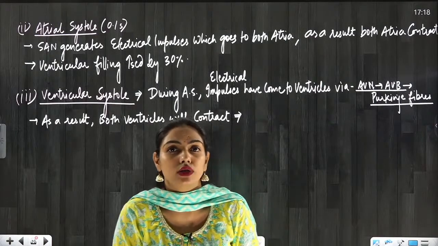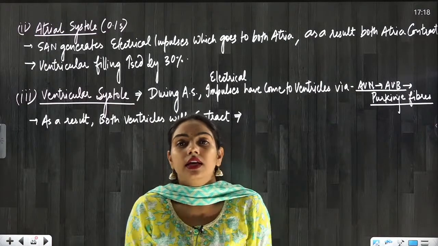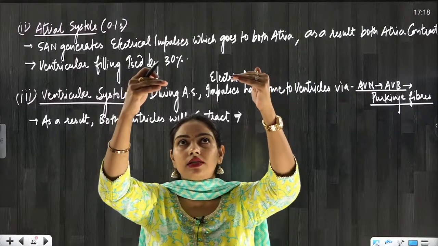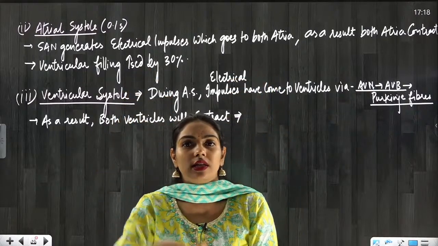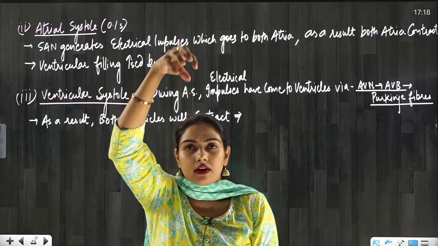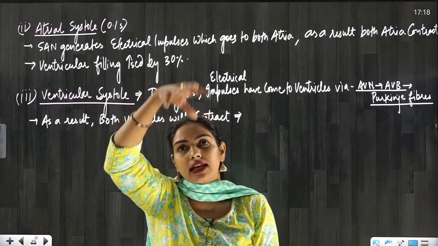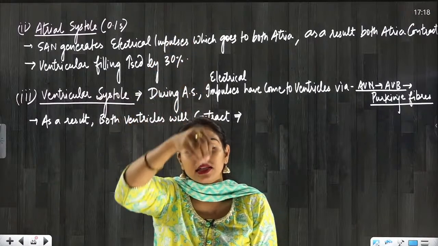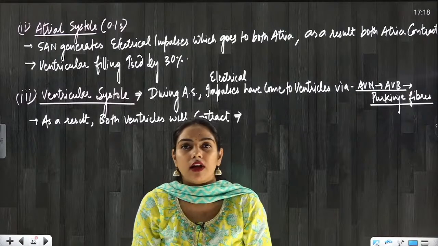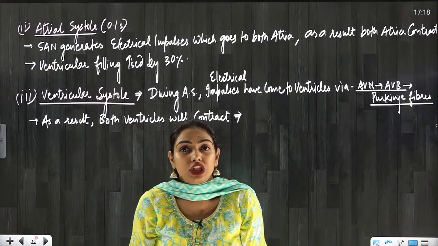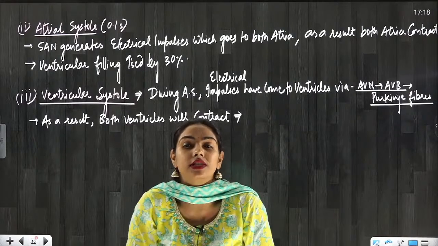Why are they getting closed now everyone? You have to think. See, when the blood was coming from atria to ventricles, because of the pressure exerted by the blood, the AV valves were open. Now the pressure is exerted in the opposite direction.